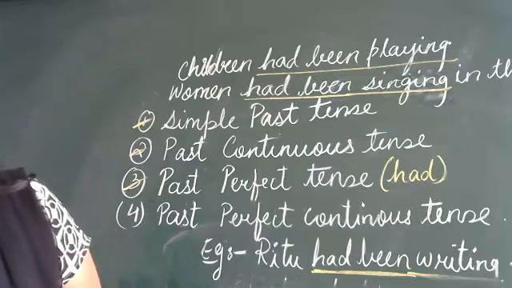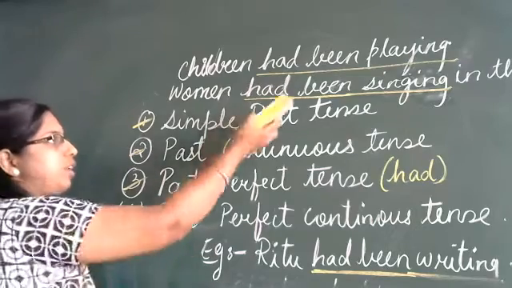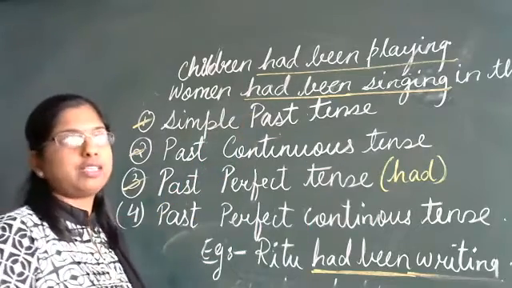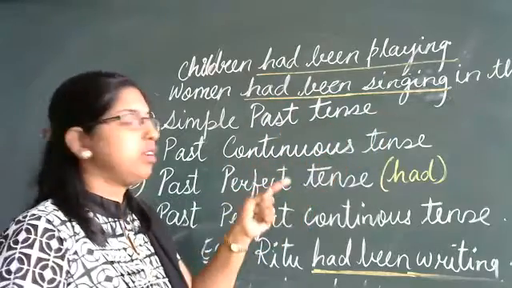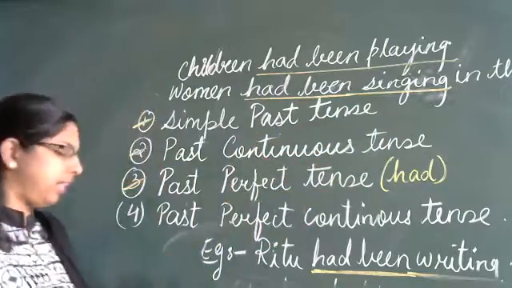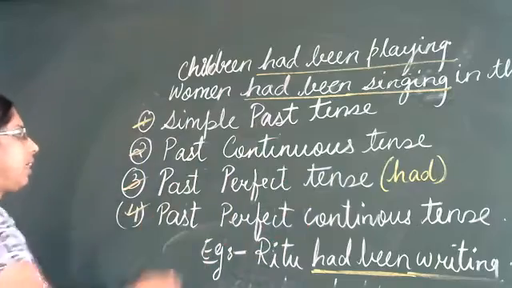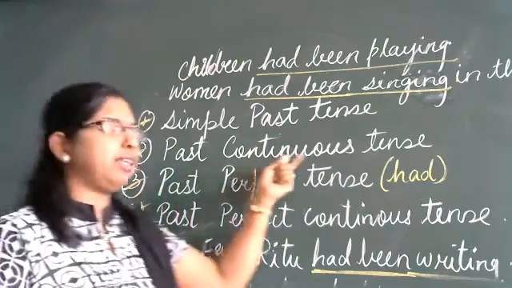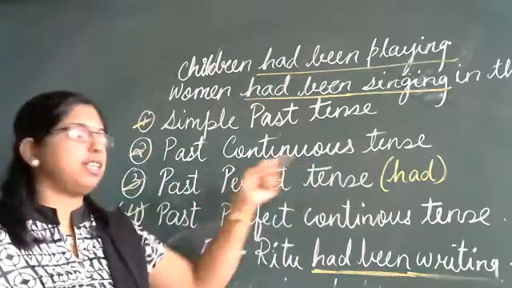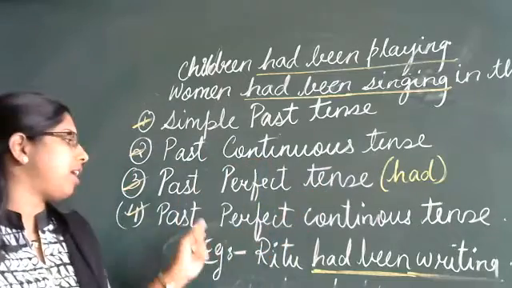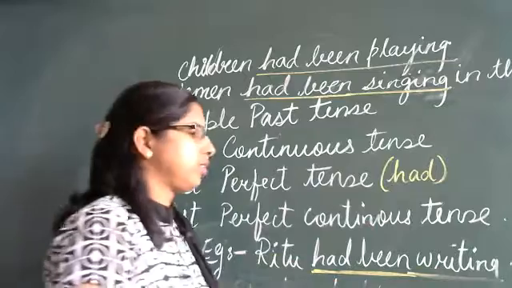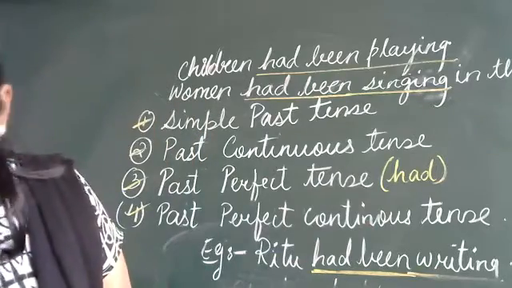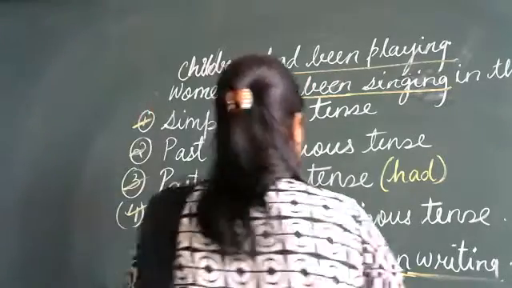So I hope all have understood this. All have understood how the changes are occurring and what words we use when we are using perfect tense, when we are using perfect continuous tense. Yes? So here we have covered all the four: simple past tense, past continuous tense, past perfect tense and past perfect continuous tense. Is it clear? Okay.